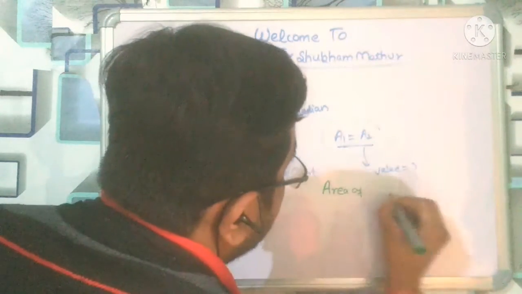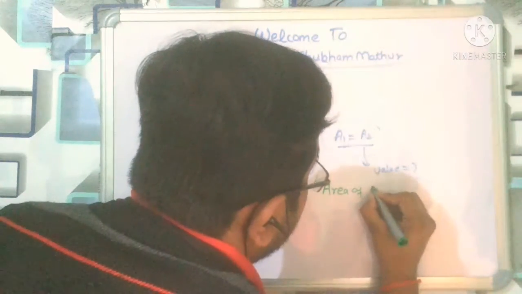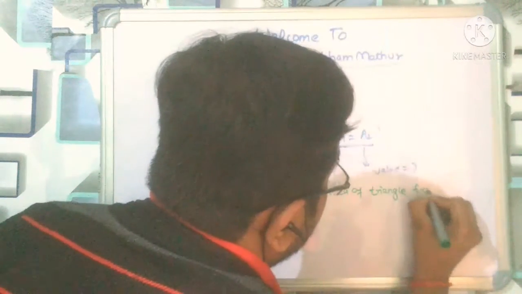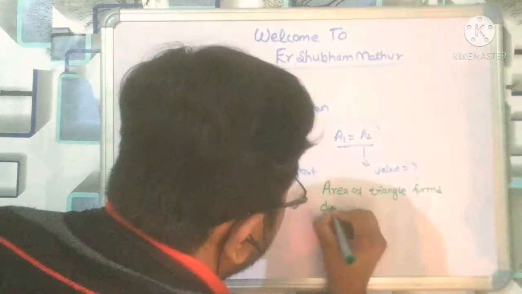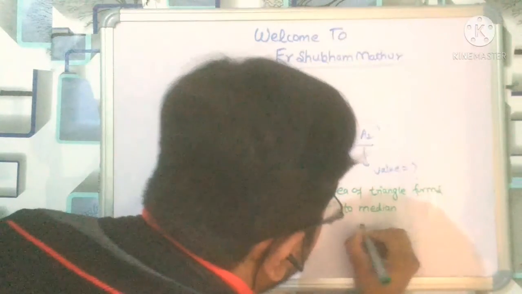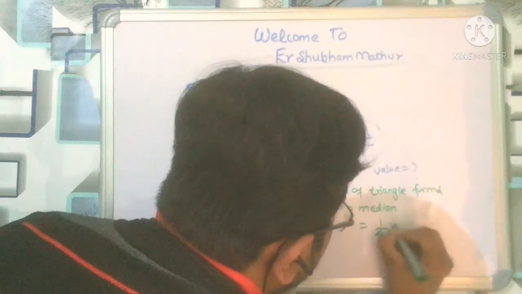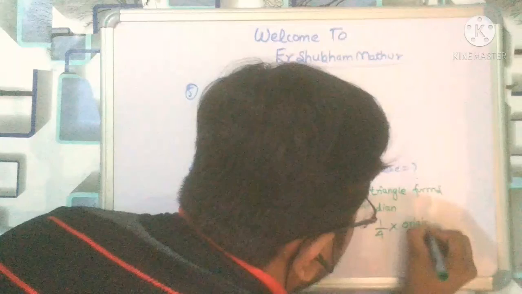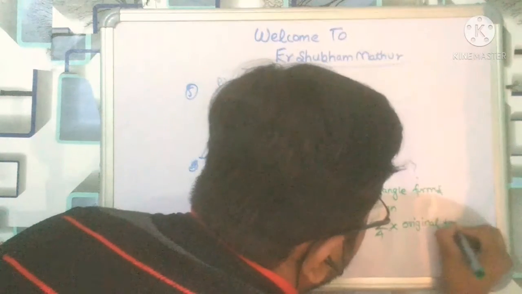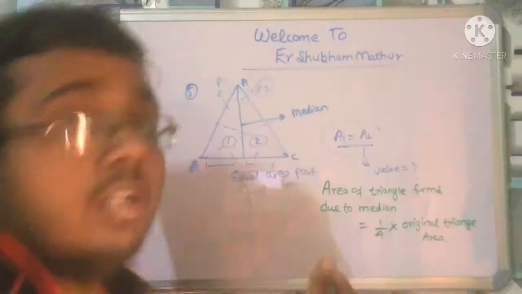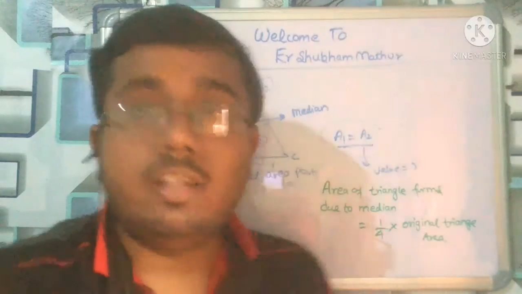Area of the triangle formed due to a median is equal to 1 by 4 times the original triangle area. Remember that.